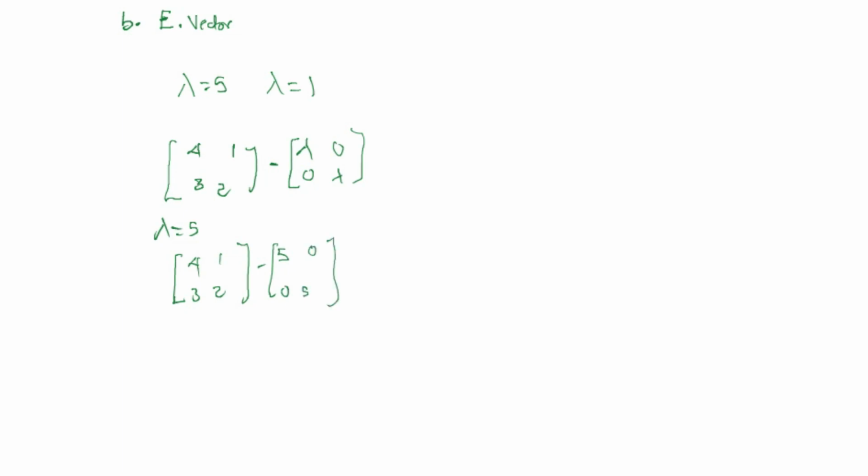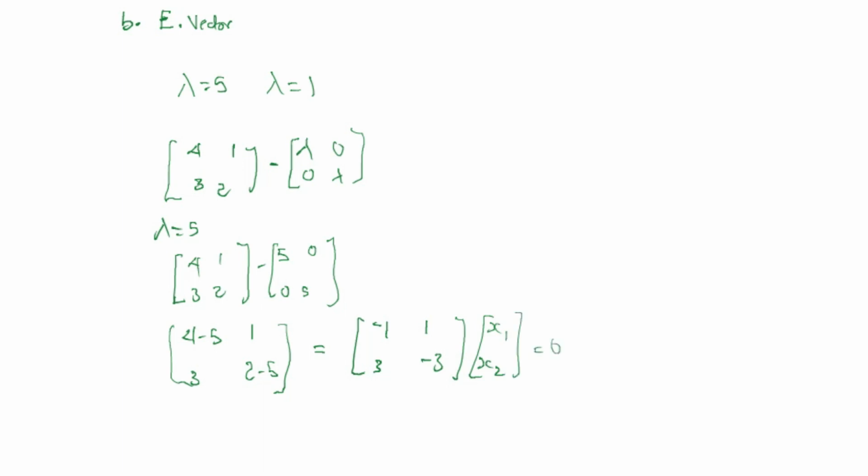So when lambda is equal to 5, we have 4 minus 5, 1, and the other part here we have 3, and here 2 minus 5. This is our matrix, and this is equal to 4 minus 5 is minus 1, here is 1, 3, 2 minus 5 is minus 3. So we are going to multiply this by x1 and x2, and the entire thing is equal to 0.